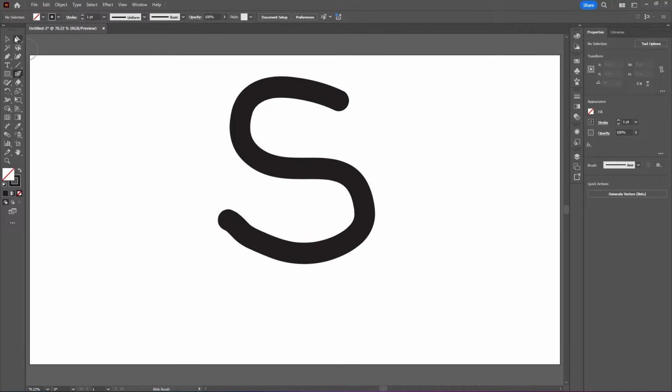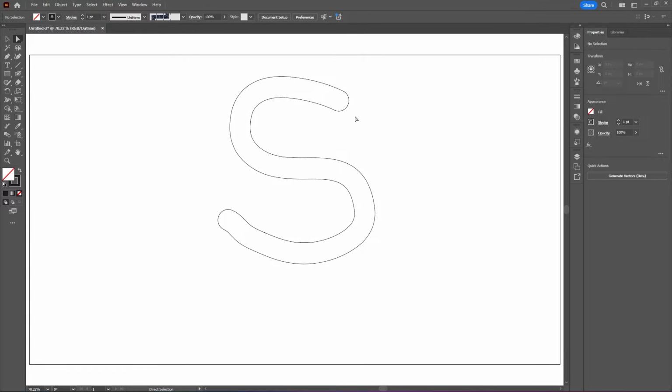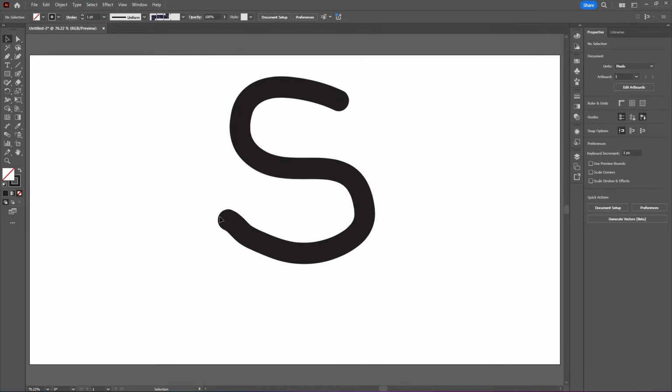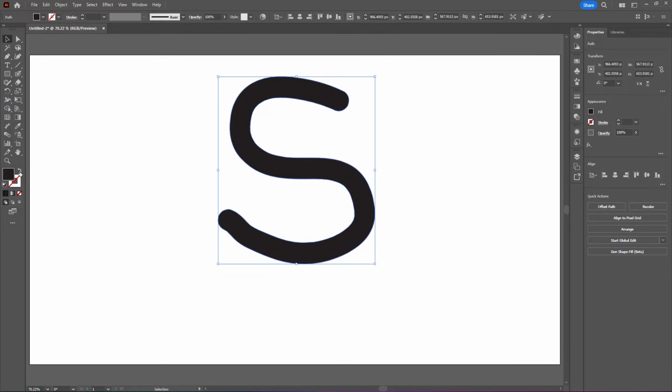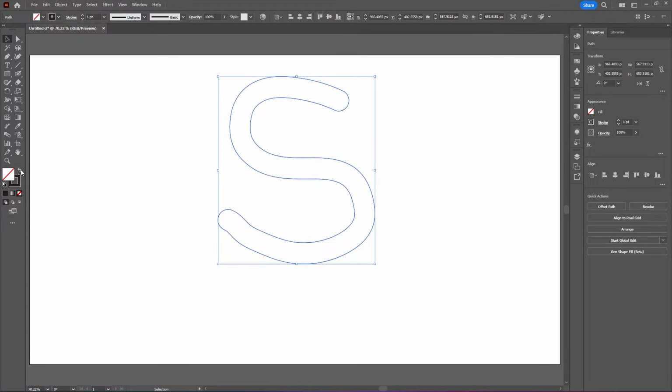Okay, perfect. Now if I select my direct selection tool and go into wireframe mode with Command or Control and Y on my keyboard, you'll see that it is a shape and not a stroke. So let me just go back into my regular view. Let's select our shape and then just reverse the colors. So instead of a fill, we have a stroke.